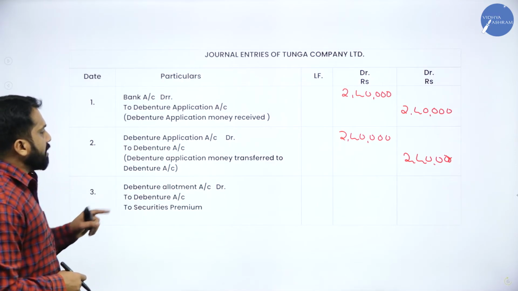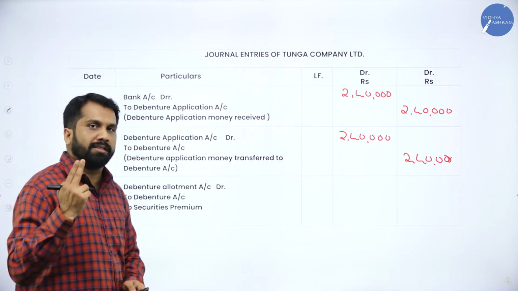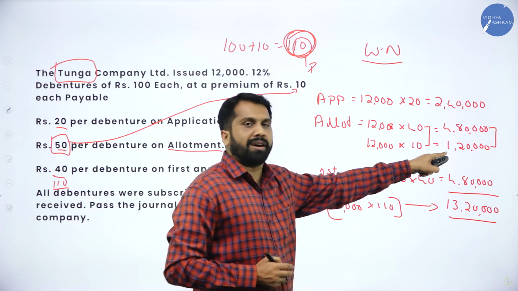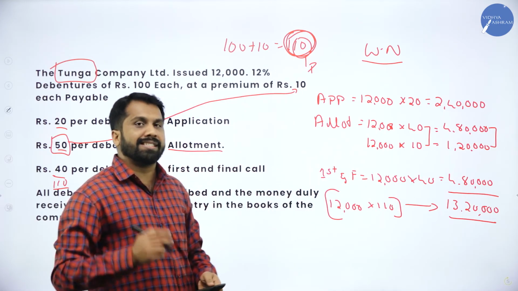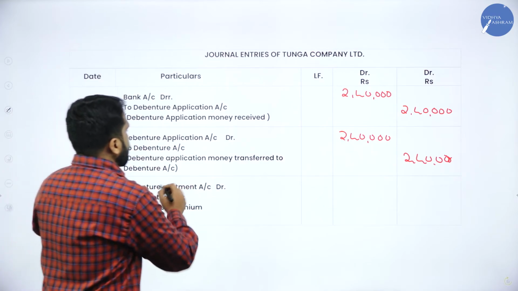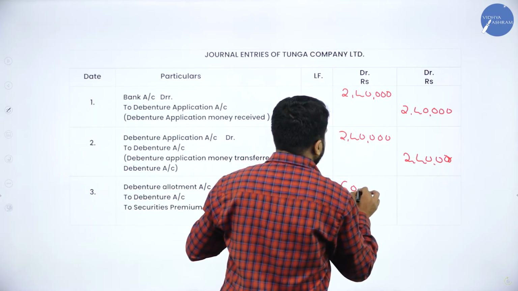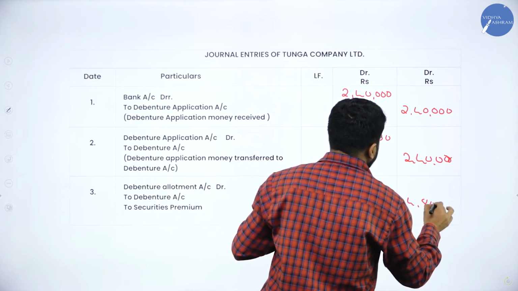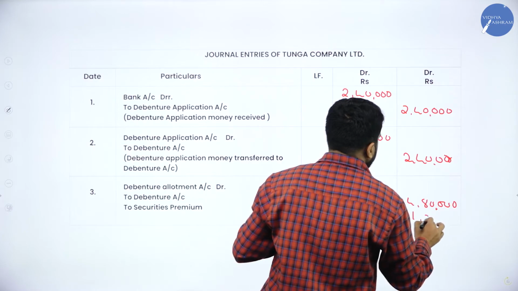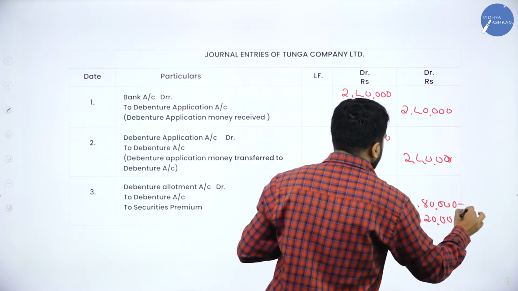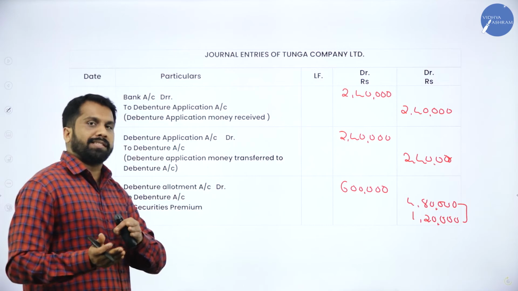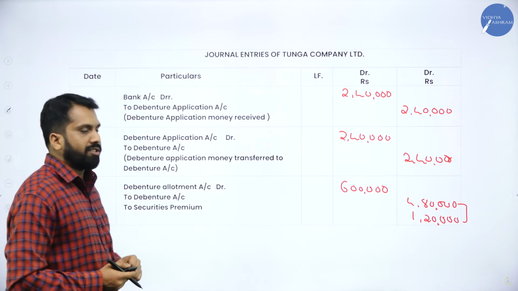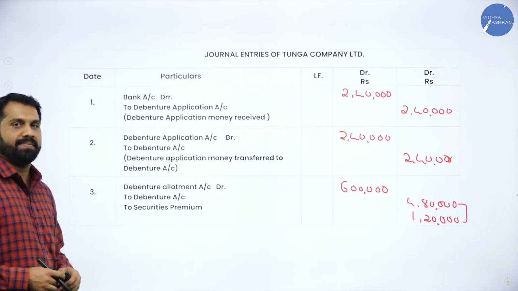Now, allotment. Now, allotment we have two numbers. I'll go back to your working note. 4,80,000 and 1,20,000. Total is how much? 6 lakh. Debenture allotment 6 lakh. Debenture is 4,80,000. Premium is 1,20,000. What we did in the working note, same thing I copied and pasted. Write down first 3 journal entries.